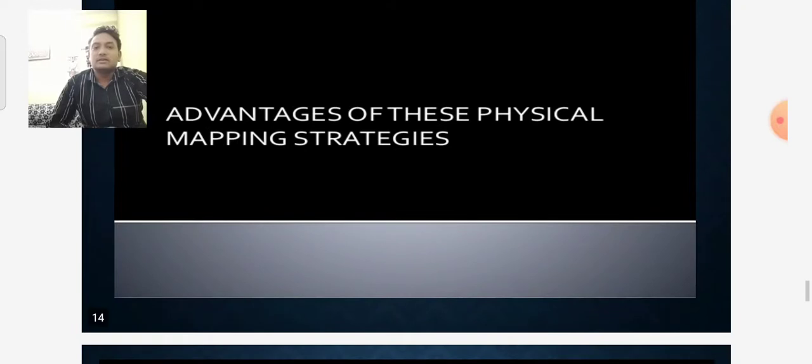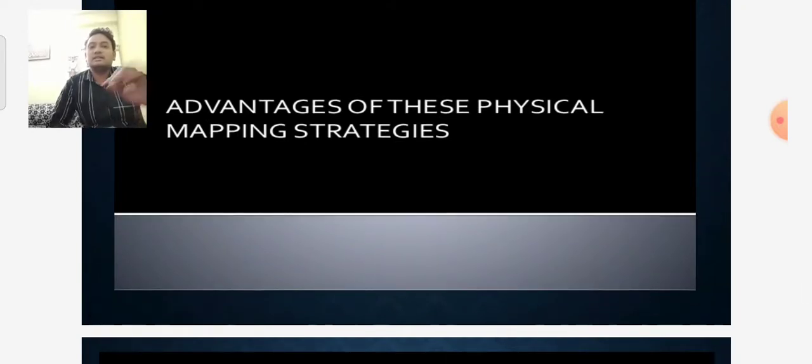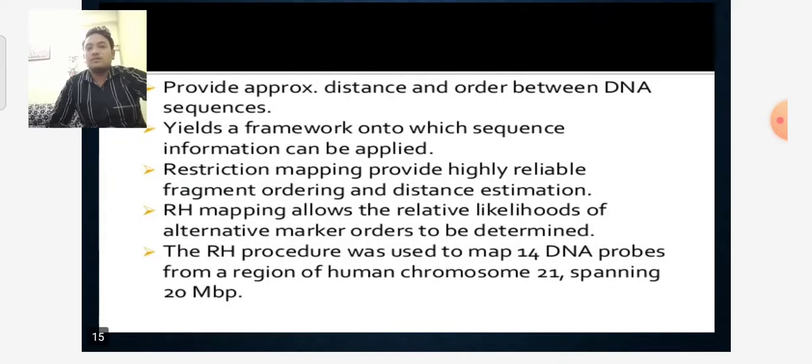These are the techniques. So what are the advantages of these physical mapping strategies? They provide the approximate distance and the order between DNA sequences, yielding a framework onto which sequence information can be applied. Restriction mapping provides highly reliable fragment ordering and distance estimation. RH mapping allows the relative likelihoods of alternative marker orders to be determined. The RH procedure was used to map 14 DNA probes from a region of the human chromosome, spanning 20 Mb.